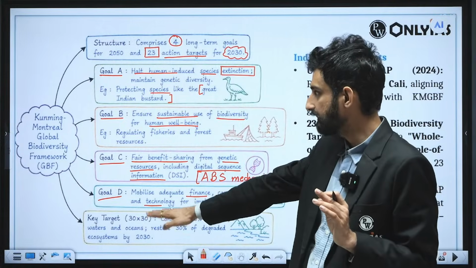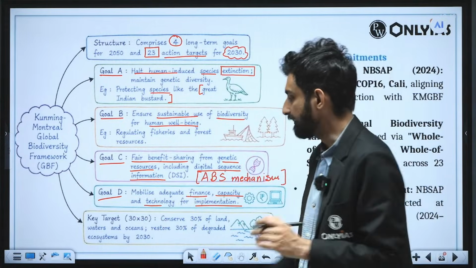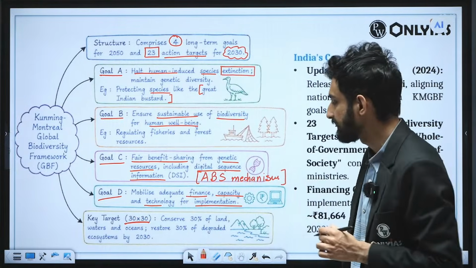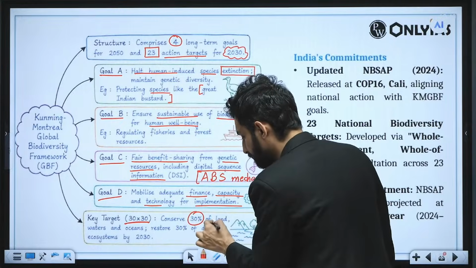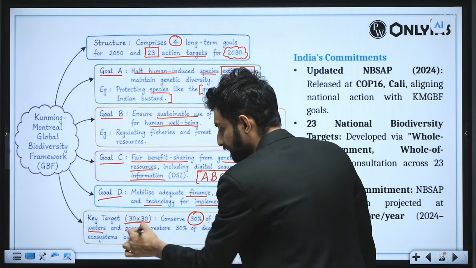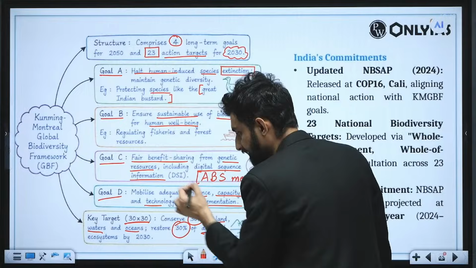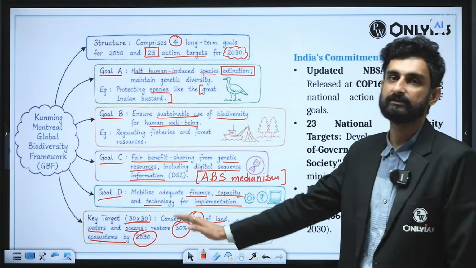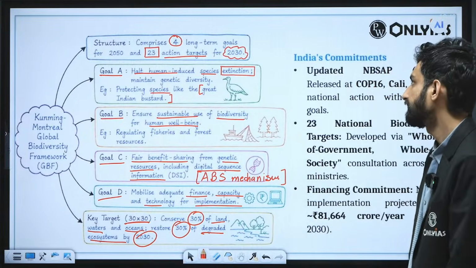And one key target out of these 23 targets is 30 into 30, and this was very famous; you would have studied it with respect to your prelims as well. So conserve 30% of land, waters and oceans, restore 30% of degraded ecosystems by 2030. Everywhere it is 30%, 30% and by 2030 is the context.